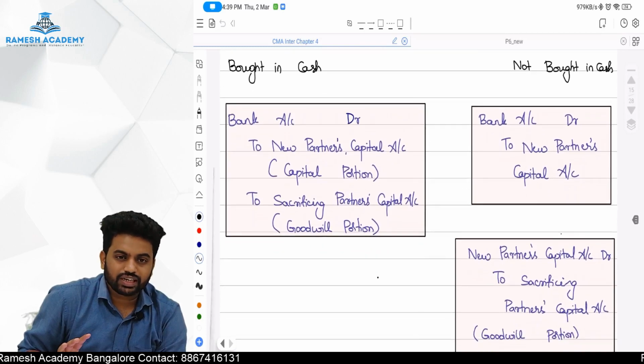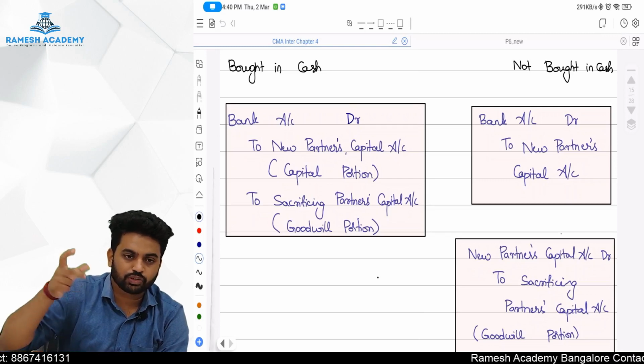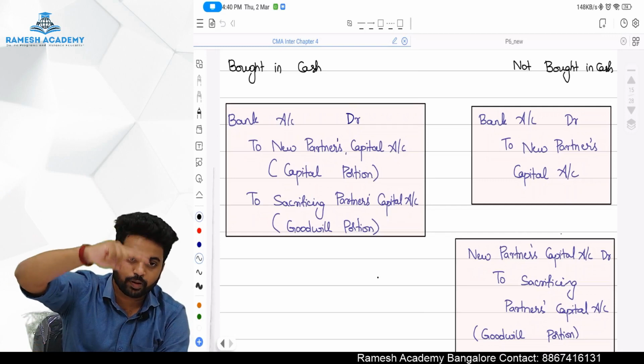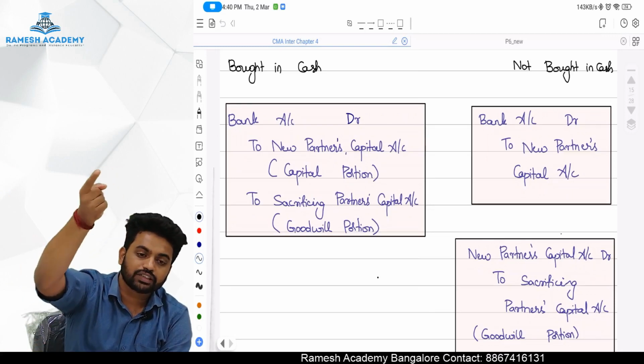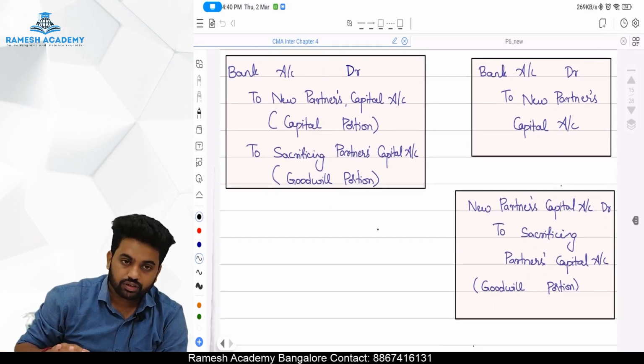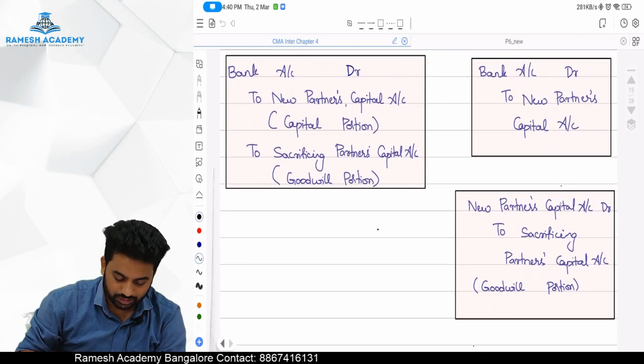Actually you can do it like this also. Bank account debit to new partner's capital account, and credit to sacrificing partner's capital account for the portion of goodwill. Or else you can completely transfer everything to the new partner and later debit the new partner and credit the sacrificing partner. That also could be done, same as when we do not bring it in bank or cash at that moment.